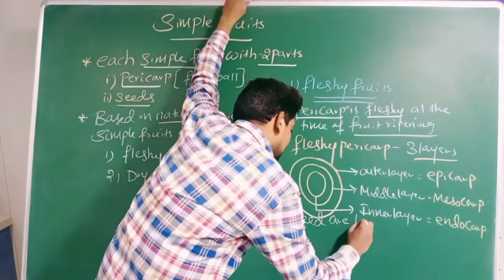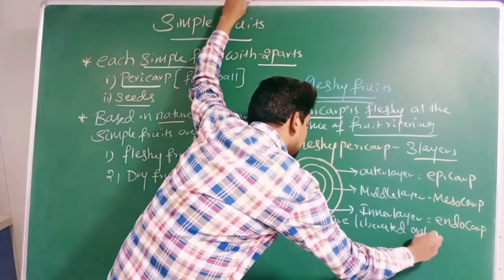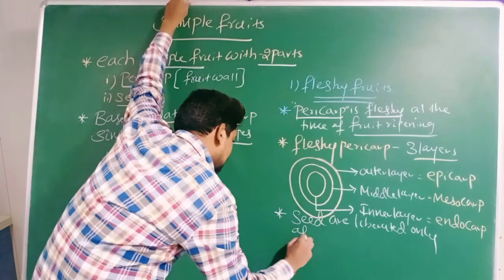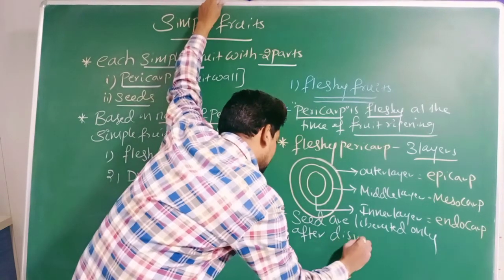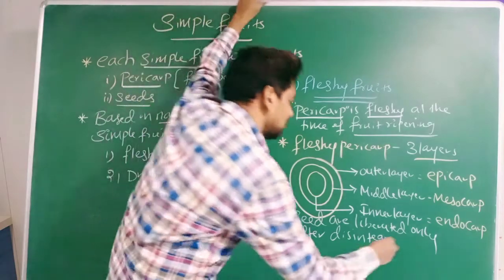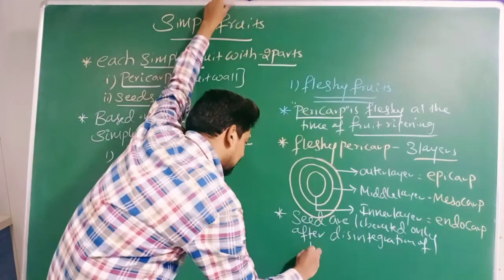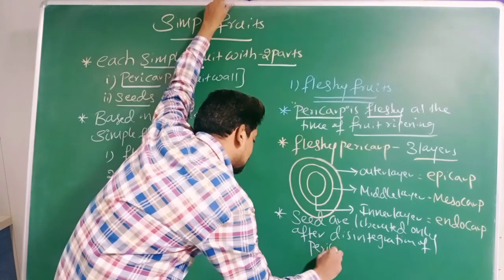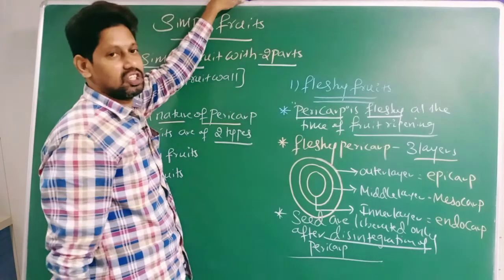Seeds are liberated only after disintegration of pericarp.